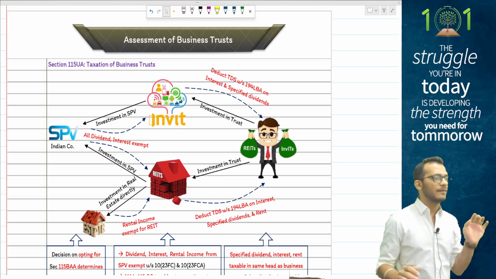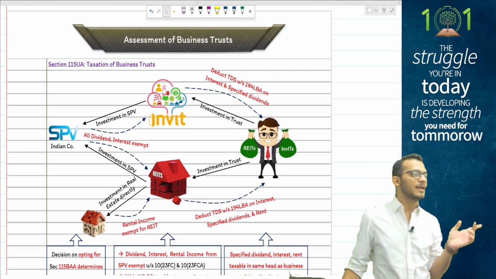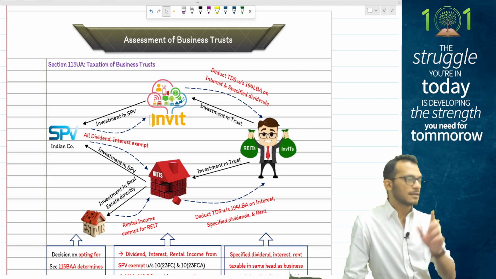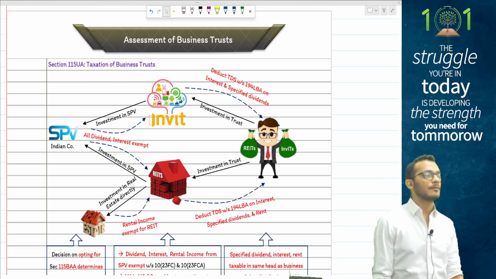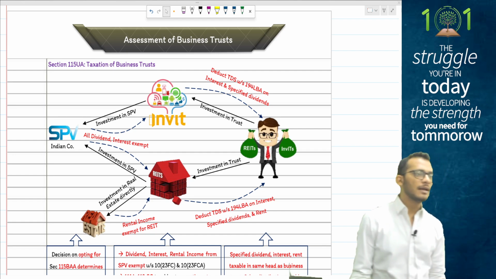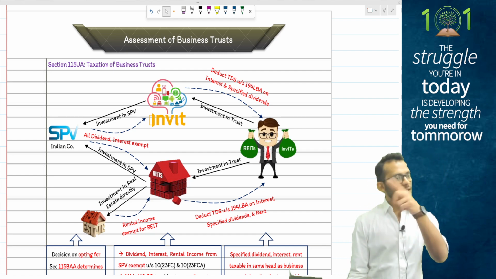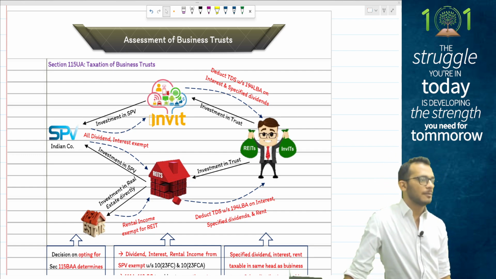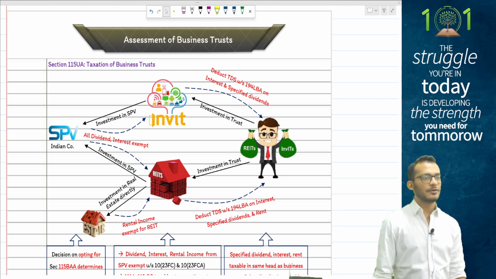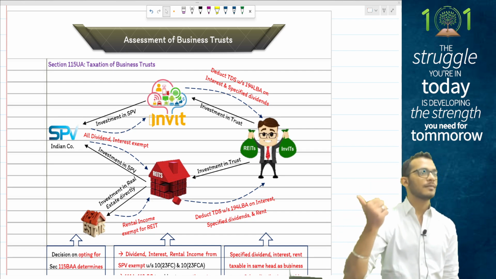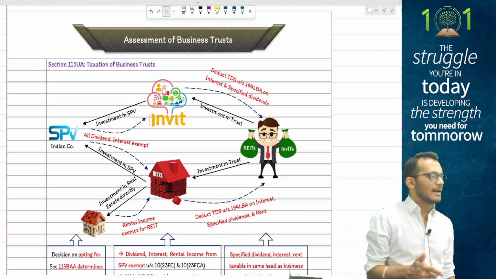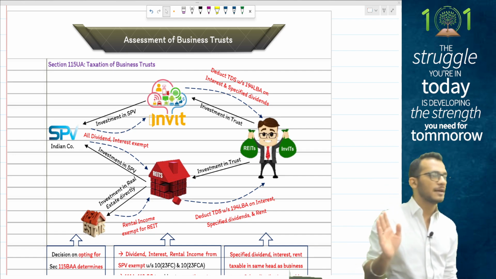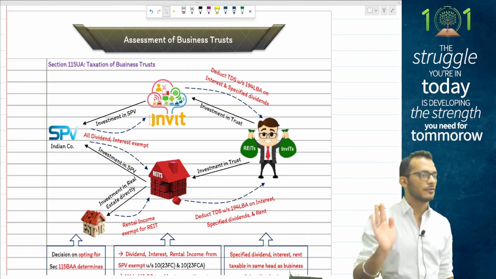Any interest received from the SPV will be exempt for the business trust and will become taxable in the hands of investors. Apart from this, whatever money the business trust earns will be taxable in the hands of the investor, like rental income received from properties. Other than that, any passive incomes earned, like normal interest, will continue to be taxable in the hands of the business trust.